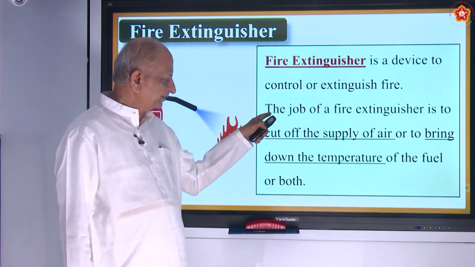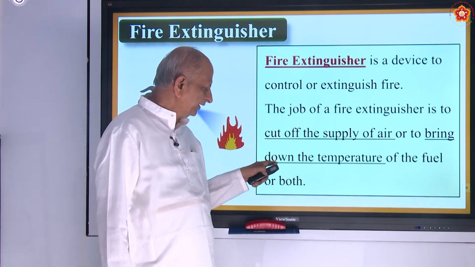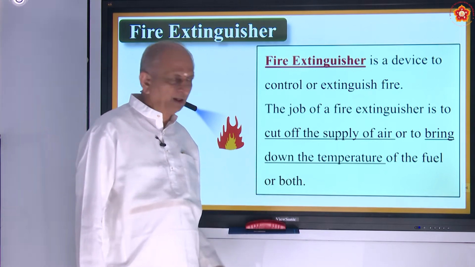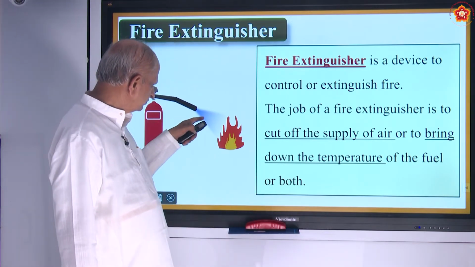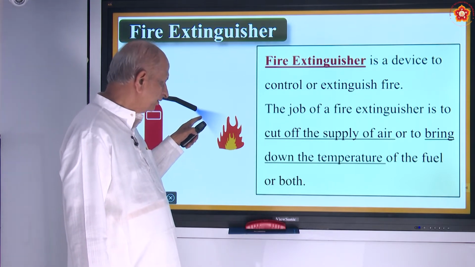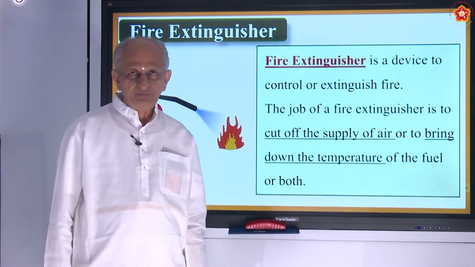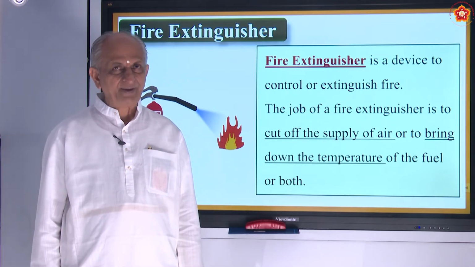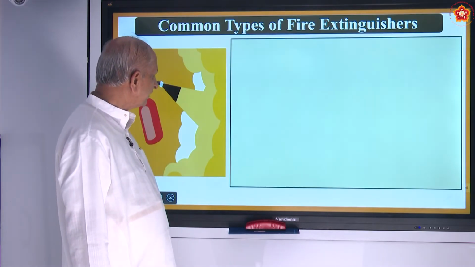The job of a fire extinguisher is to cut off the supply of air or to bring down the temperature of the fuel, or both. So here there are two types. One is using water. Second is producing carbon dioxide gas.